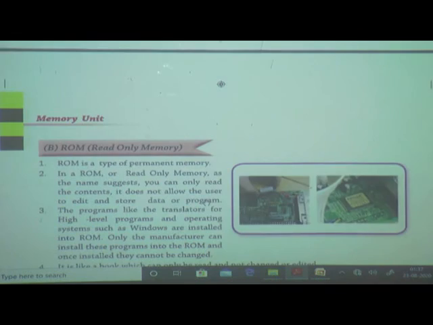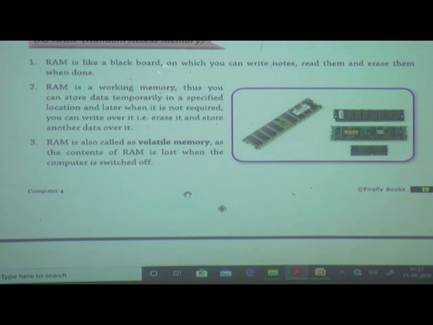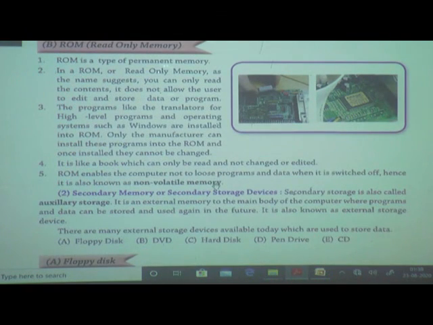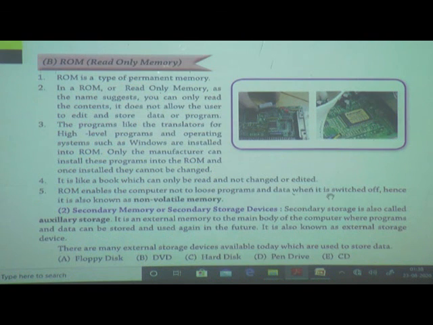But on the opposite side, RAM erases the data when the computer is switched off. That's why it is called a volatile memory. Volatile means the computer can erase the data. When the computer is switched off, RAM can erase the data, and the data is lost. But in ROM, when the computer is switched off, ROM does not erase any data. ROM does not lose any data. That's why it is called a non-volatile memory.